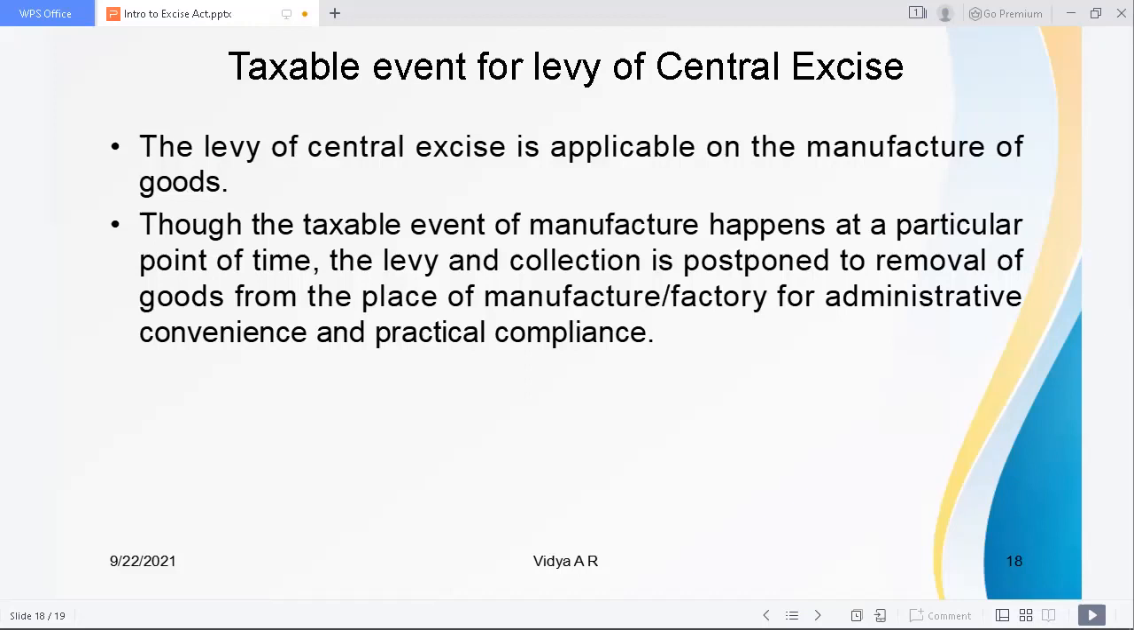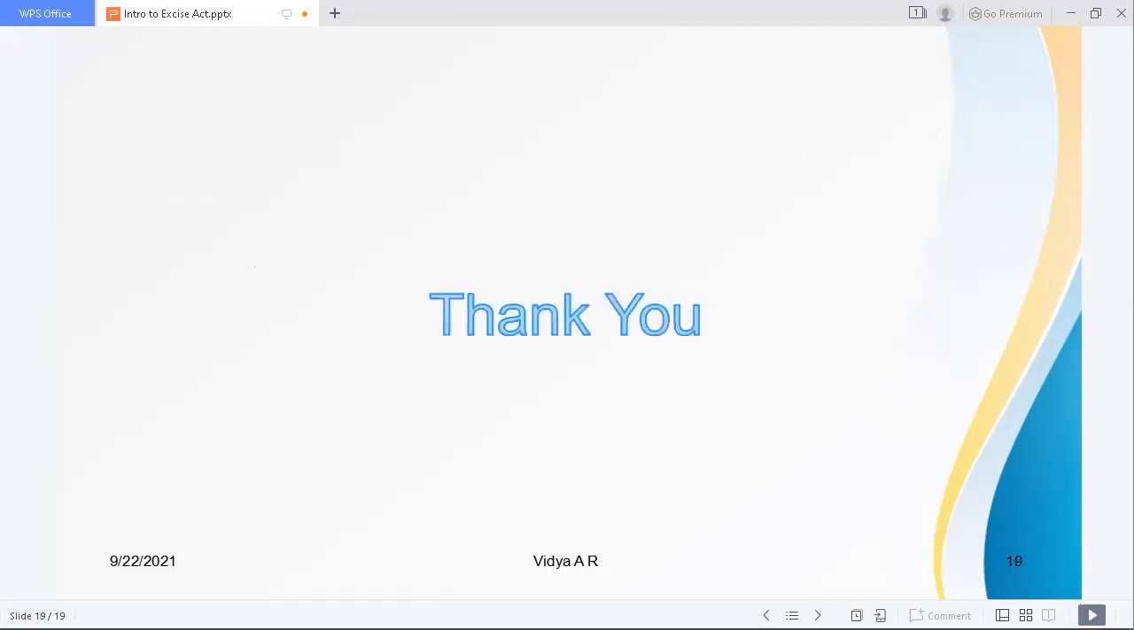But the duty is levied only when the finished products are removed from the factory. This is for practical purposes. So the taxable event is manufacture, but the tax is levied on the removal of the item. So these are all things we have to understand as an introduction to the Central Excise Act 1944.